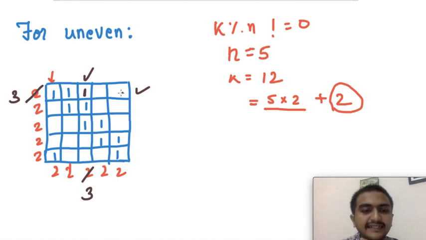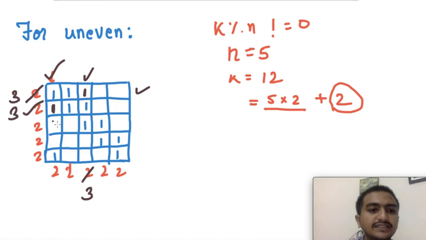Now again, if I'm iterating this for this question, this row is already filled, so I cannot place a 1 here. Similarly here, now when I reach here, this row and this column is not touched, so I will try to fill 1 here, and then this row is filled and this column is also filled. So this will also be 3 and this will also be 3. So now you have 2 rows and 2 columns with 1 extra.